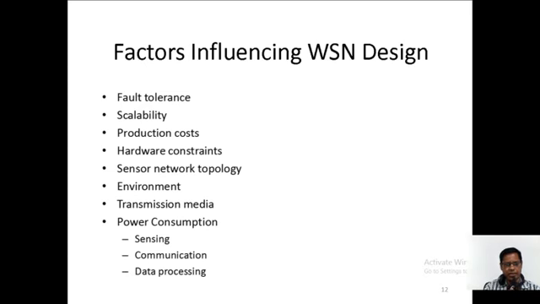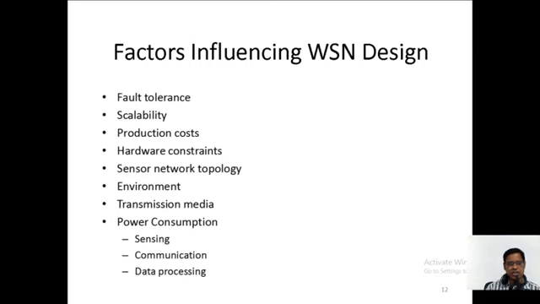And this sensor networking uses different topologies. A topology is nothing but a type of arrangement of the system, is it not?